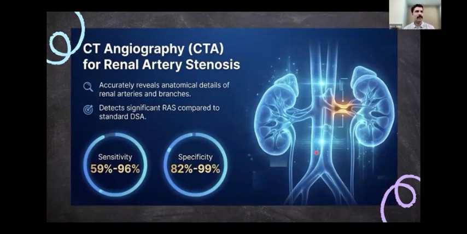Apart from the Doppler, once you have a screening with the Doppler, if you want to confirm and quantify the stenosis, you usually go for a CT angiogram, and it accurately reveals the anatomical details of the renal arteries and its branches.